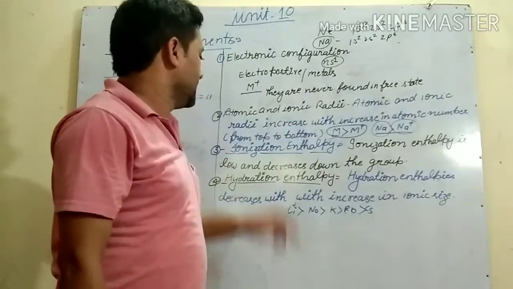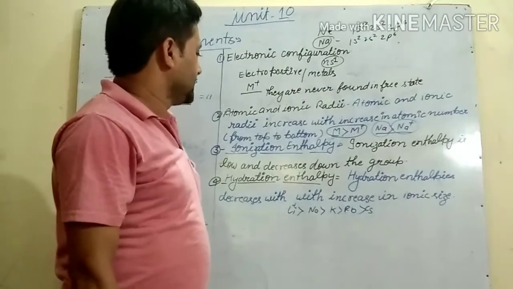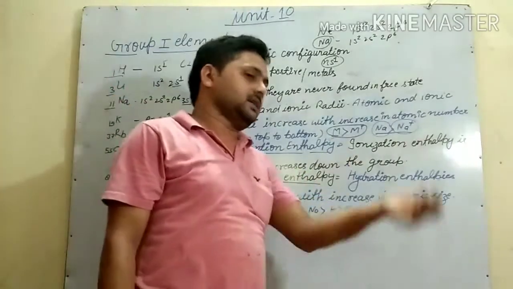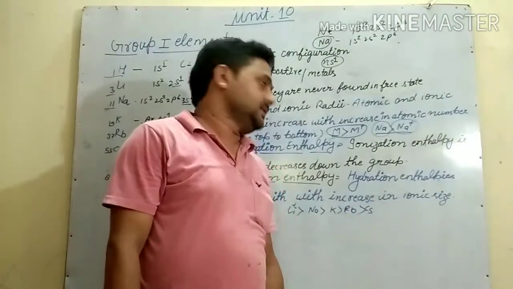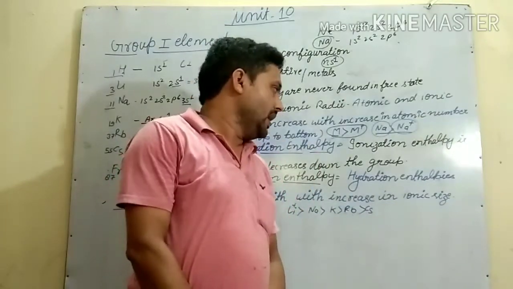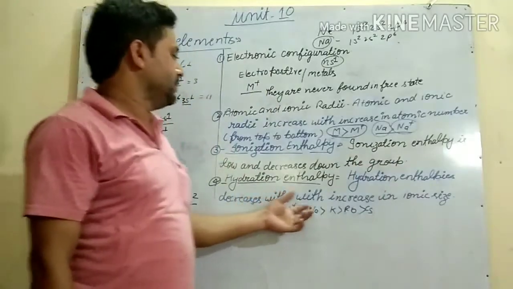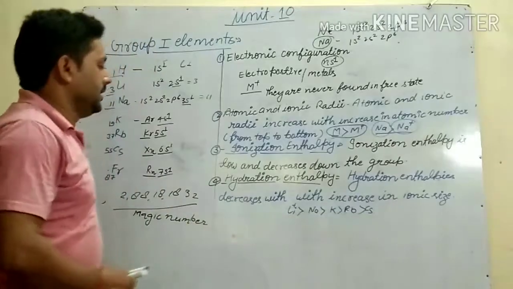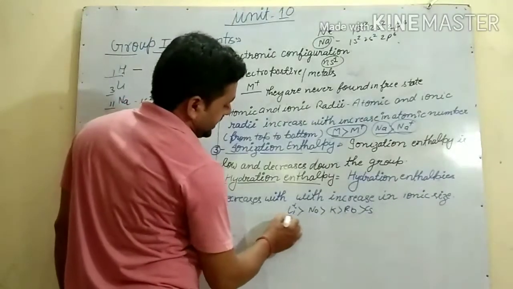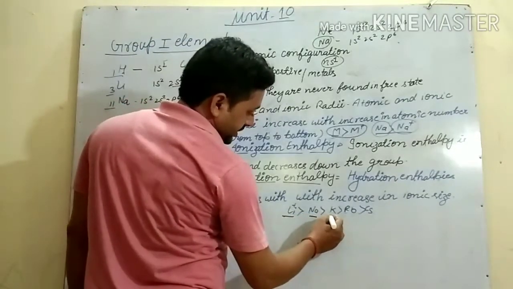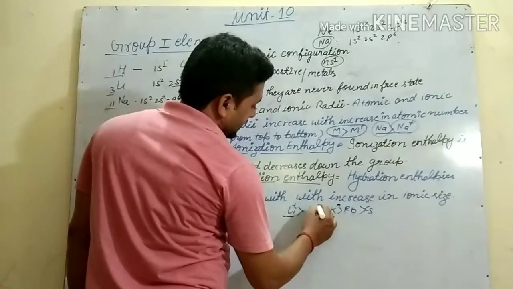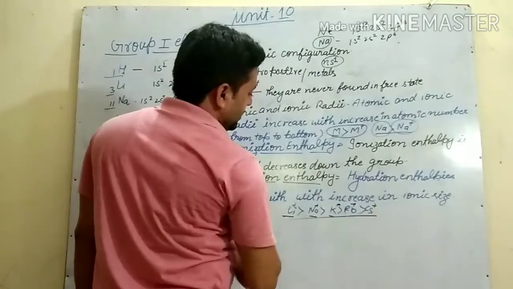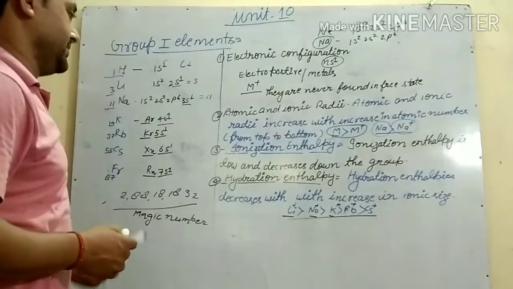Next is hydration enthalpy. Hydration enthalpy means the hydration enthalpy of ions. Hydration enthalpy decreases with increase in ionic size. So the hydration enthalpy of lithium is greater than sodium, sodium is greater than potassium, potassium is greater than rubidium, and rubidium is greater than cesium. So this must be discussed here.